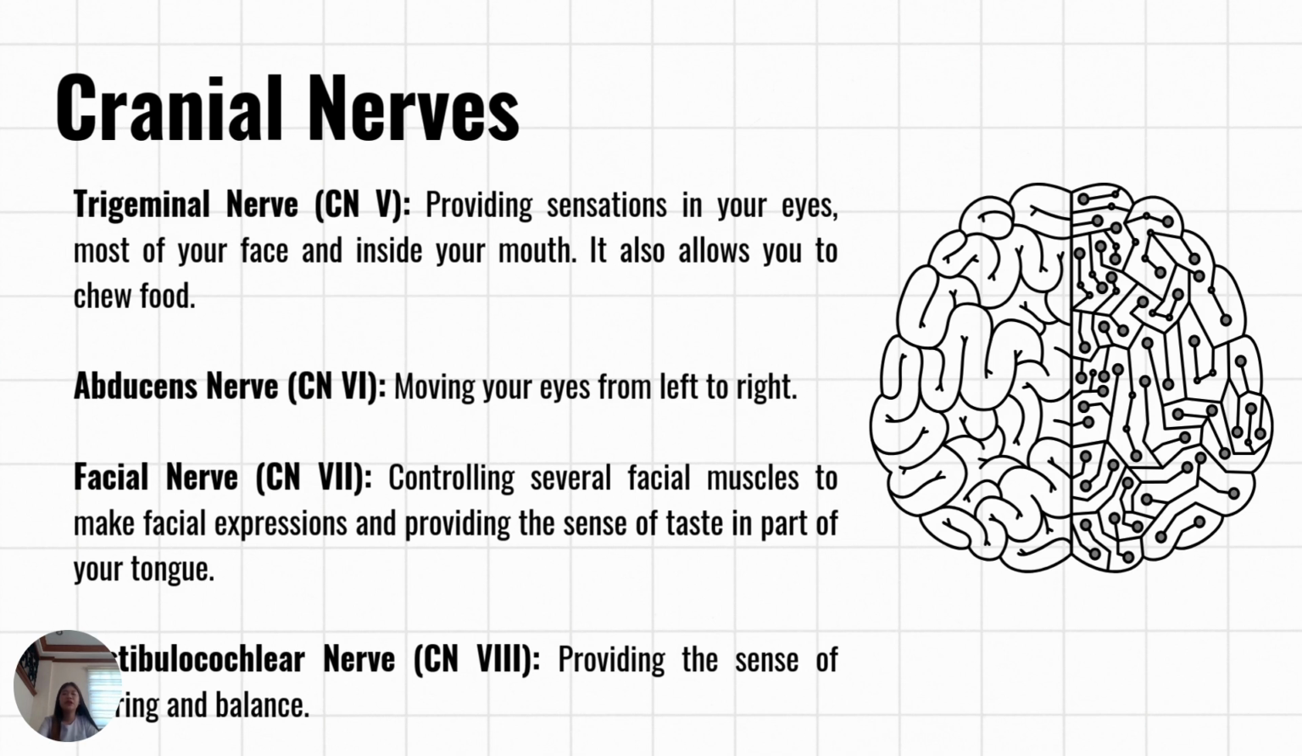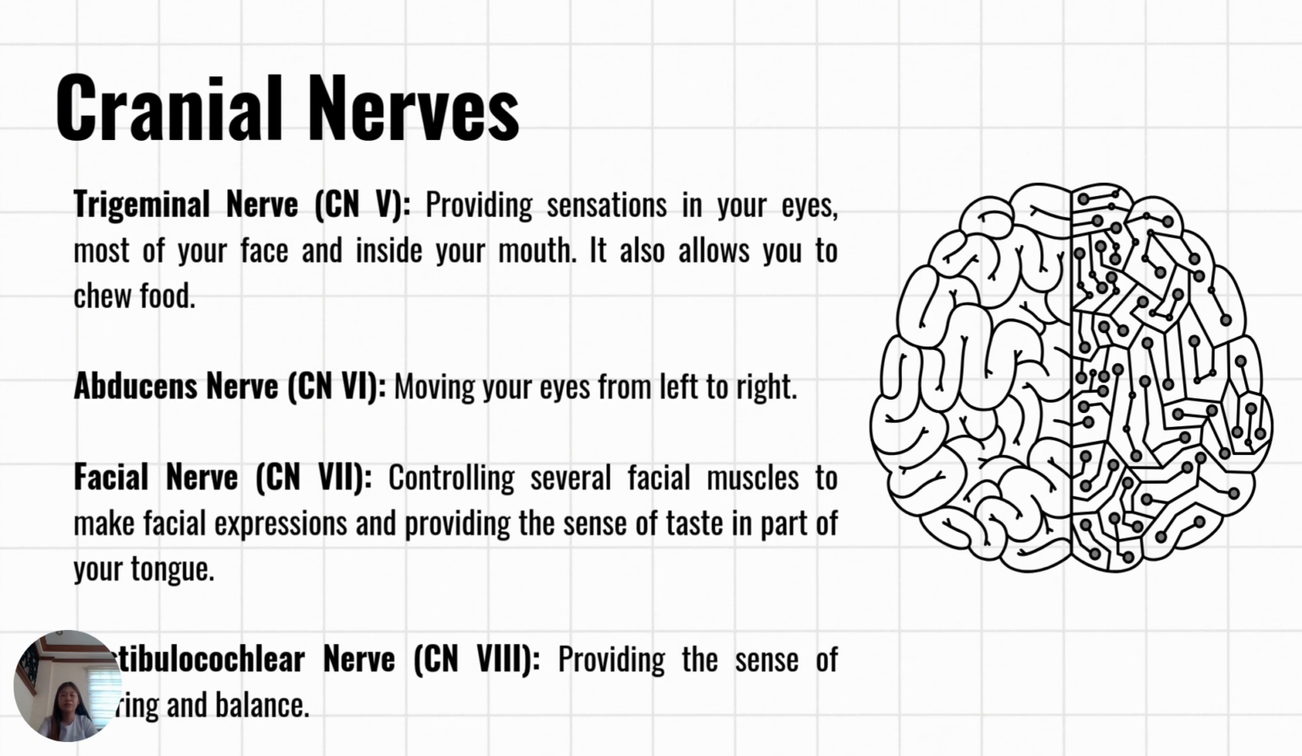It is near your temple at the side of your head, in front of your ear, and is located within Meckel's cave, a space filled with cerebrospinal fluid between two layers of dura mater over your temporal bone. Next is abducens nerve or CN6, moving your eyes from left to right. Abducens nerve is located in the pons at the floor of the fourth ventricle, at the same level as the